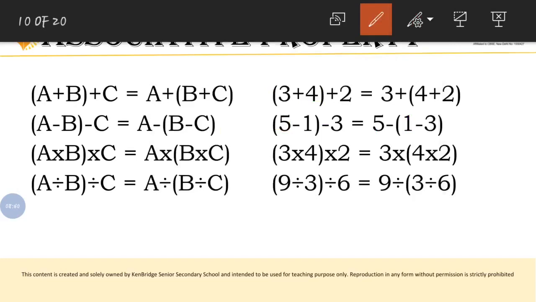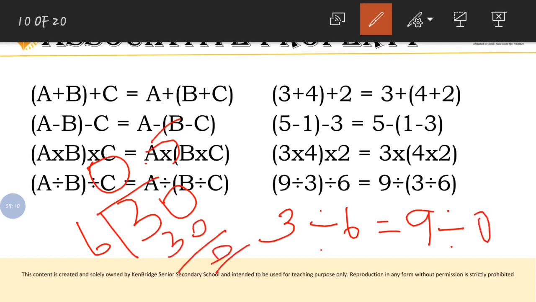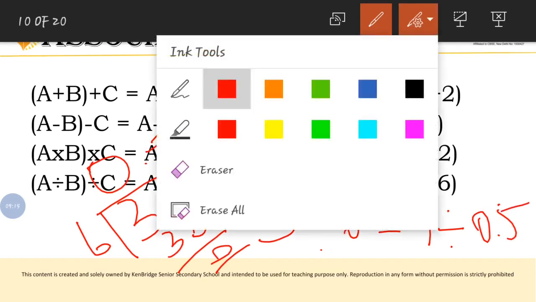So the answer will be 3 divided by 6 is equal to 9 divided by (3 divided by 6). In the sense, if you divide 3 by 6, then what do we have to do? 3 will not be divided. So here we have to add 0, and the quotient also will become 0 and point. So now 5 6s are 30. So the quotient will be 0.5. So here it will be 0.5. Okay. And now if you change this,